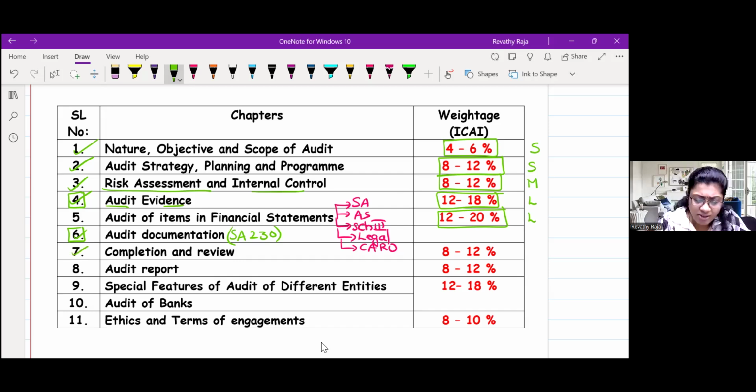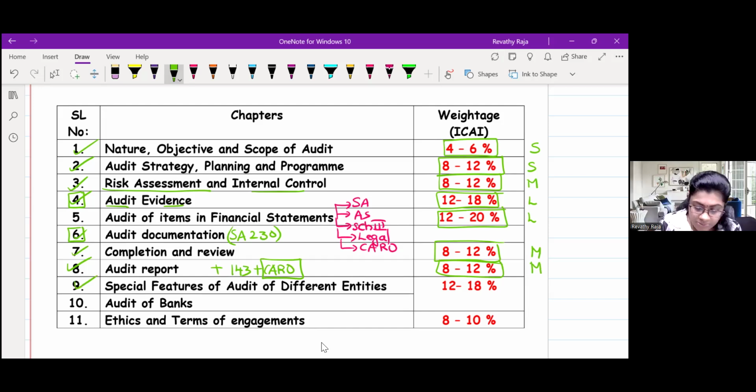Now, audit completion and review. Basically, we have SA 560, 570, 580, 260, 265, 450. This is a medium chapter and weightage is around 8 to 12% marks. Audit report chapter, same weightage: 700 series, 700, 701, 705, 706, 710. Plus, you have Section 143, which you might have already studied in law. Plus, wherever you go, I'm there, which is CARO. CARO, please study well. So this also I will put in the medium category, right?